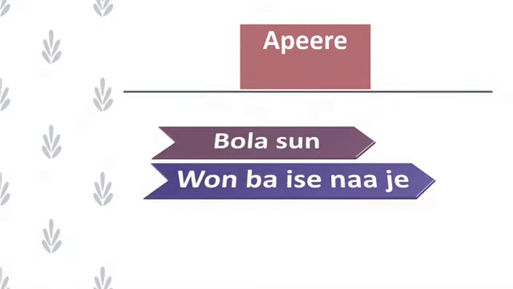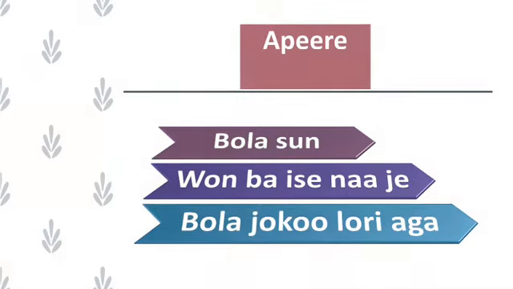Wọ́n bà iṣẹ́ náà jẹ́. They spoilt the work. Bàjẹ́ is a verb, spoilt, but it has been splitted. Wọ́n bà iṣẹ́ náà jẹ́, so it functions as a splitting verb. Bọ́lá jókòó lórí àga. Ọ̀rọ̀ ìṣe aláìlẹ́ẹ̀là náà lè. You cannot split this kind of verb.